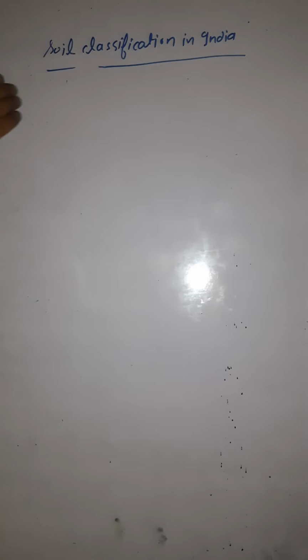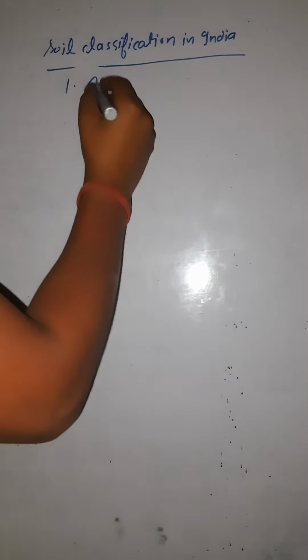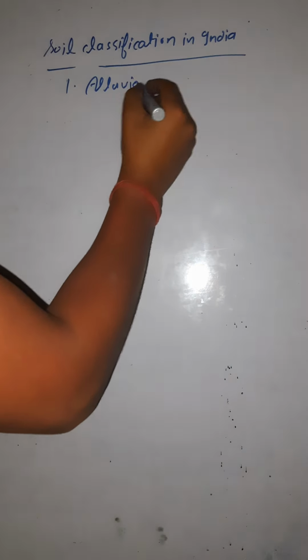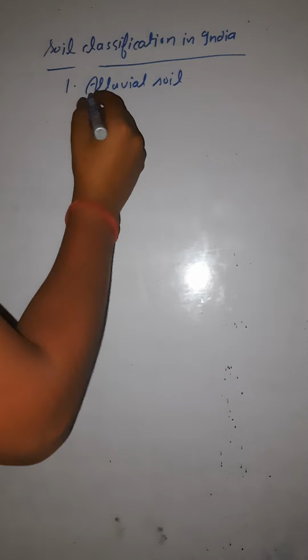We are just classifying the soil in case of India. In India we can classify the soil under different heads. The first type of soil that we find in India is the alluvial soil. Let me tell you the characteristics of the alluvial soil. It is very good for agricultural practice, and it can again be classified under two heads.